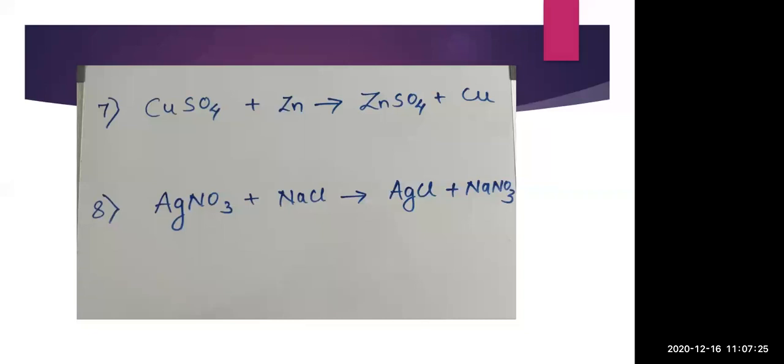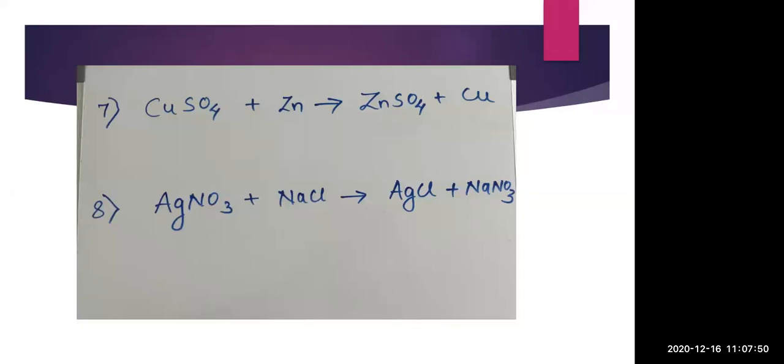So here you can see AgNO3 plus NaCl. Now what will happen in this case? First they will decompose into ions: Ag and NO3, and for NaCl, Na and Cl. Then Ag and Na will replace each other, or NO3 and Cl will replace each other.